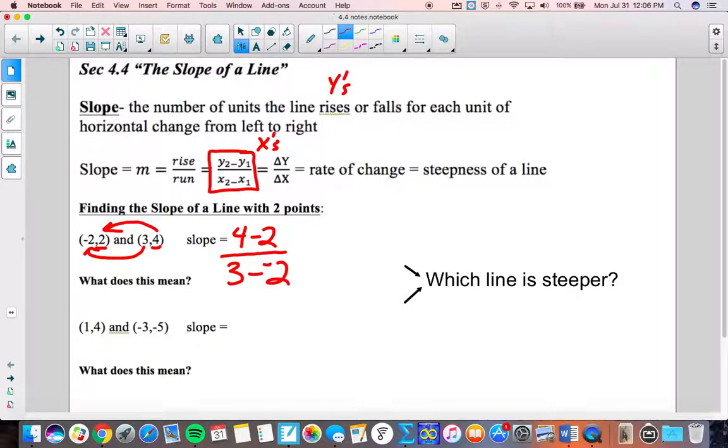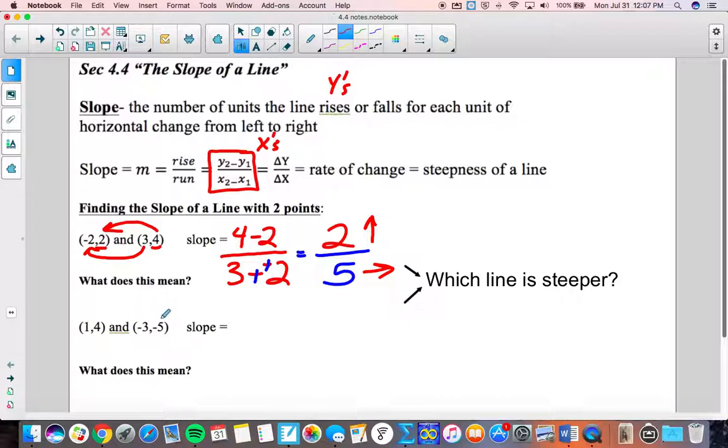Remember how we worked on adding the opposite back in the day? It's really helpful here because 3 minus negative 2 on the bottom, that stinks. But you know what's a lot better? 3 plus positive 2. I just added the opposite. So that's 5. And then on the top, I have 2. So 2/5 is the slope. Every 2 units I go up, I go 5 units to the right. It's a positive slope. It's positive because the fraction's positive.